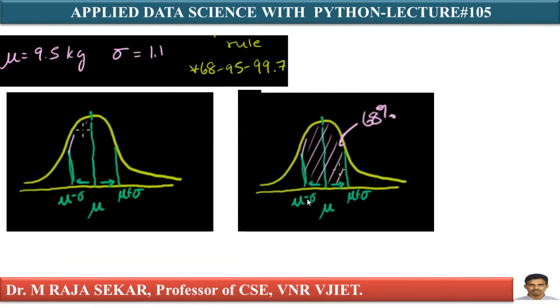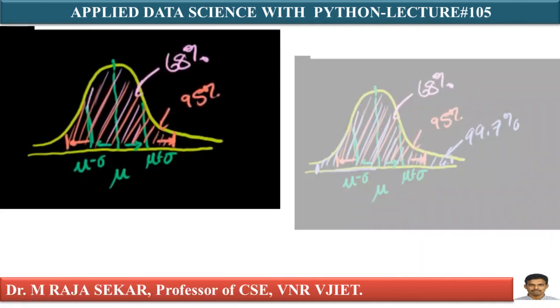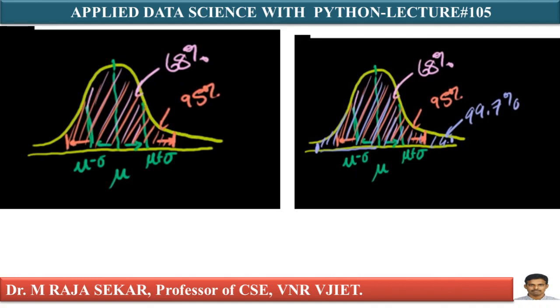Just see, it's an area between mu minus sigma and mu plus sigma, where this is mu, one standard deviation from the mean. In a similar manner, two standard deviations also I discussed. If it is two standard deviations, that is 95%.